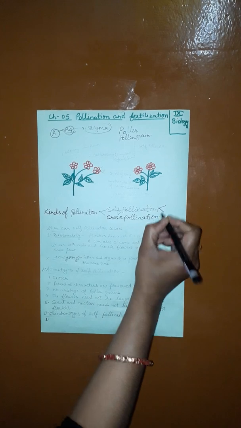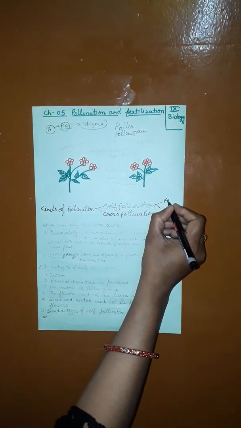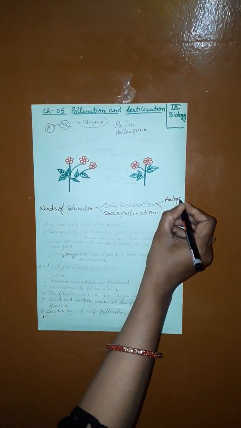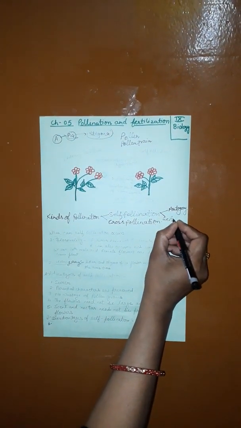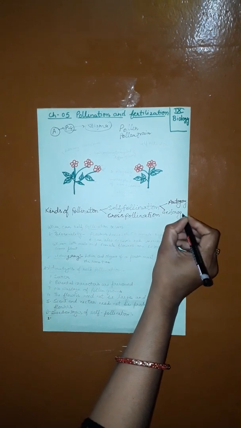Self pollination is again of two types: autogamy and geitonogamy. What is autogamy?